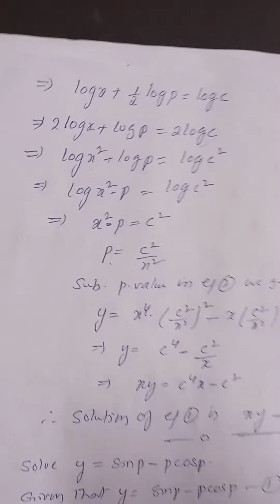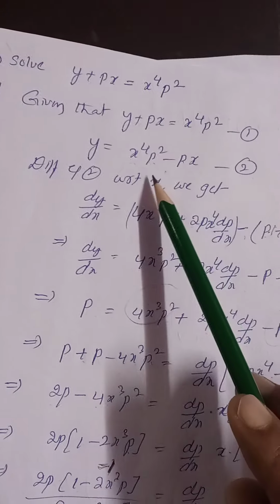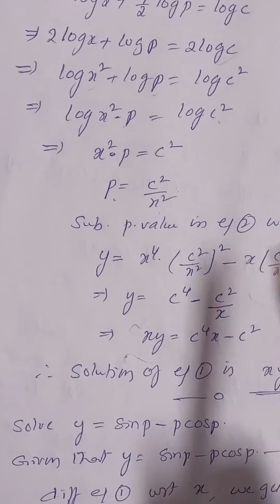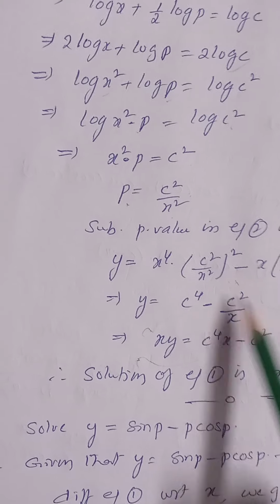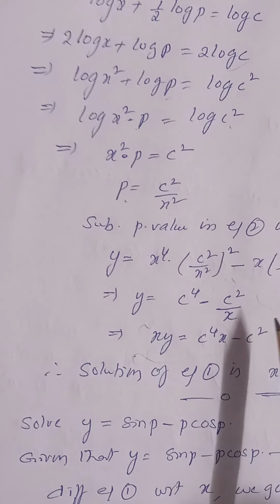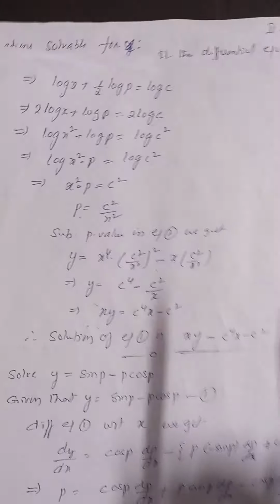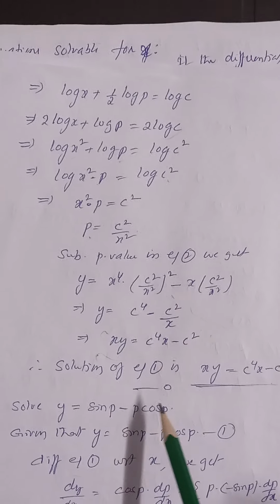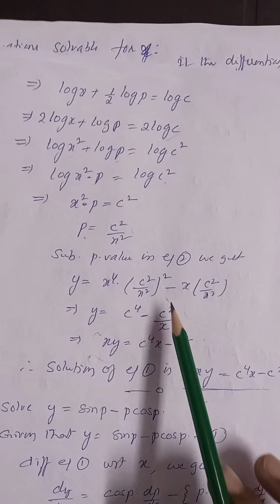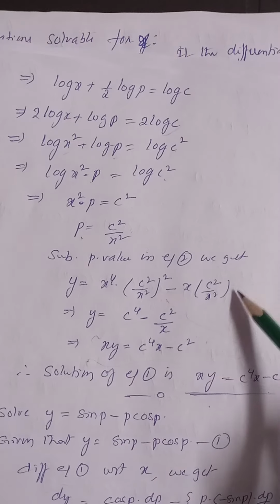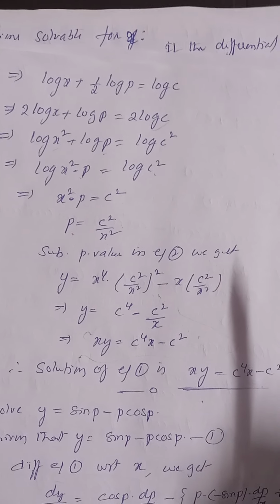What is equation 1 here? We know that equation 2. We are rewriting the given equation in the form, no? In equation 2 we are substituting the p value, right? Simply substituting p value in equation 2, we are getting this one. If you want, you can simplify this one. Now this gives the solution of the given differential equation. The required solution of equation 1 is the simplification of this one, or you can write as it is, right? Remember this one.